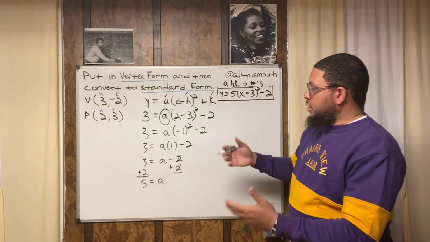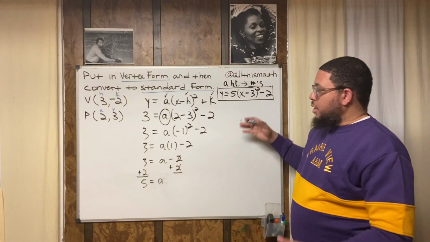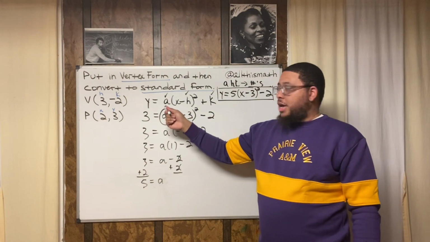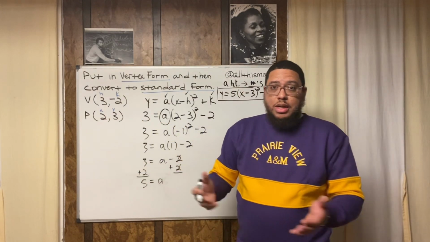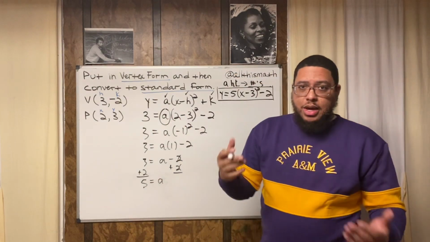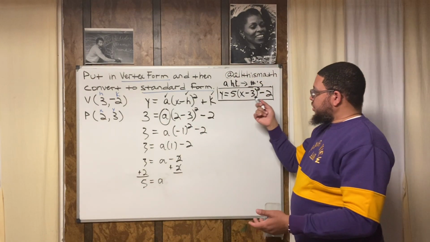All right. So we needed to write the equation in vertex form. Vertex form requires that we need numbers for A, H, and K. We already knew H and K, but we didn't know what A was. So we got to figure out what A is. Once we figured out what A was, now we can write the equation in vertex form.